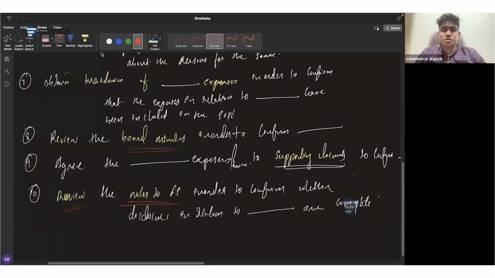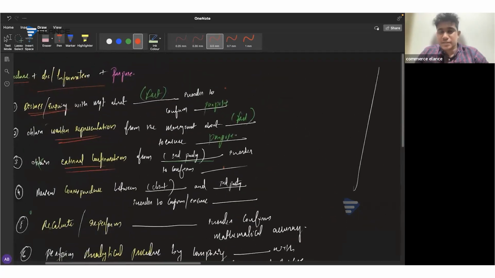Finally, as we usually do in our AA exams as well, we need to always consider the possibility of providing notes to financial statements. We can review the notes to financial statements to confirm disclosures in relation to redundancy provision are complete and are in accordance with IAS 37 Provisions, Contingent Liabilities and Contingent Assets. So these are the procedures which you can use in almost all the cases.